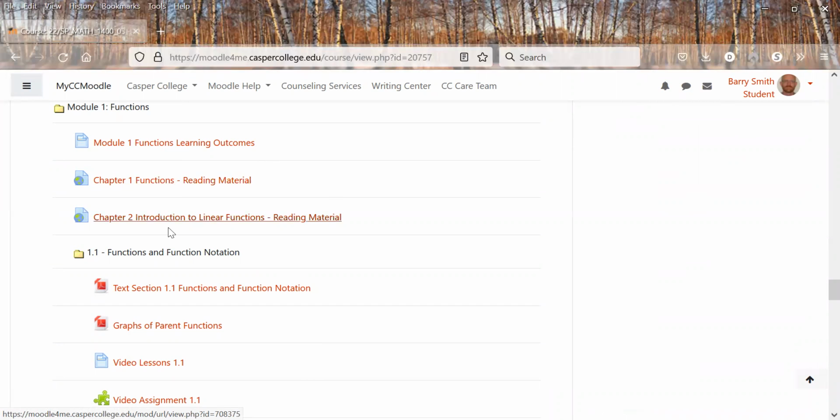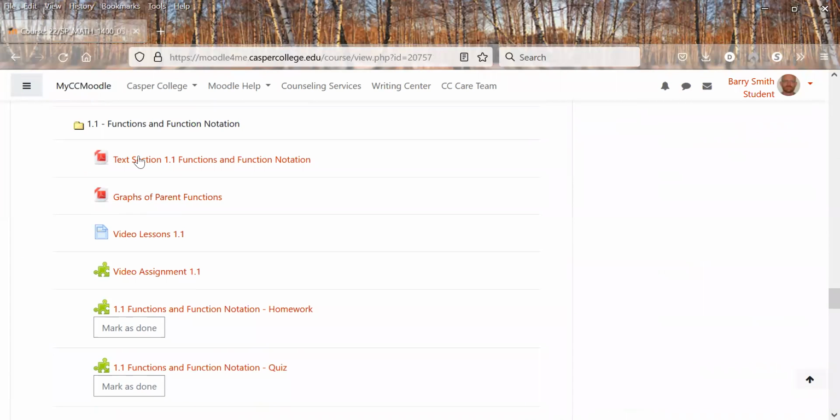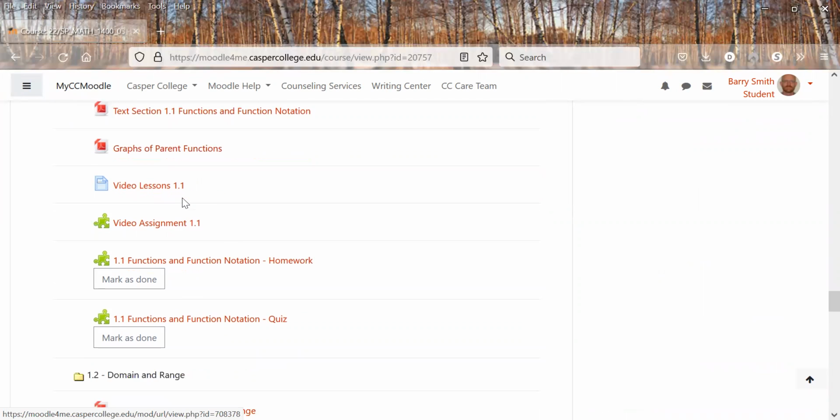This one has 2 sections, so it has 2 different parts. And then we have the section 1.1, the actual section. So this actually is just what you need to read for this section only. And then also has a little bit of reading of parent functions, like the absolute value, square root, things like that.